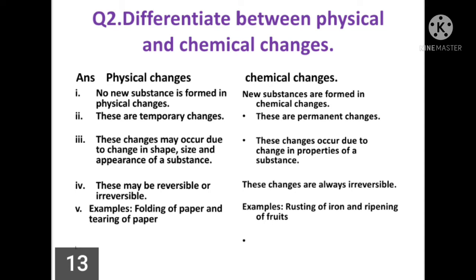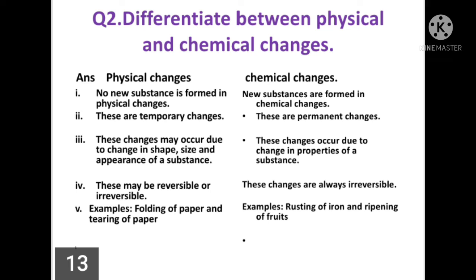Third point is physical changes may occur due to change in shape, size and appearance of a substance. Chemical changes occur due to change in the properties of a substance. Fourth point is physical changes may be reversible or irreversible, whereas chemical changes are always irreversible. Now the fifth point is example.